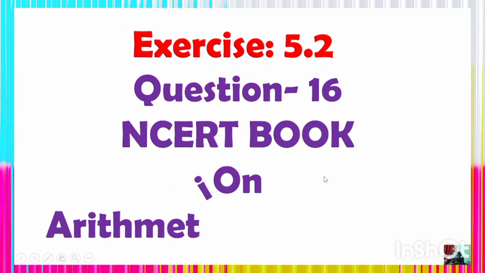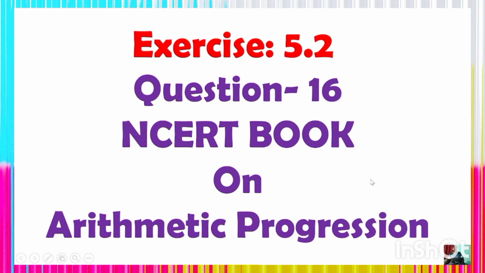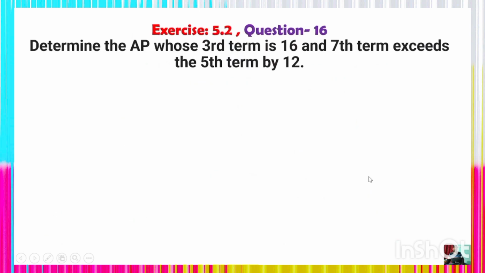Okay, based on the concept of arithmetic progression, look at the problem here. Another interesting and fundamental problem which I am going to discuss: determine the AP whose third term is 16 and seventh term exceeds the fifth term by 12. Is it clear? Here is the solution for you.